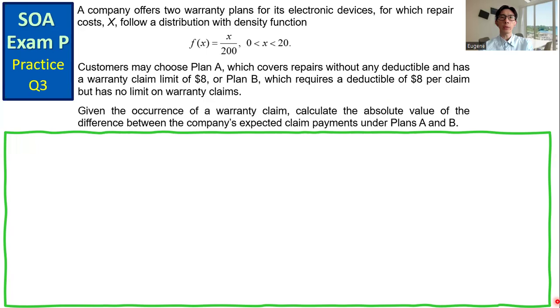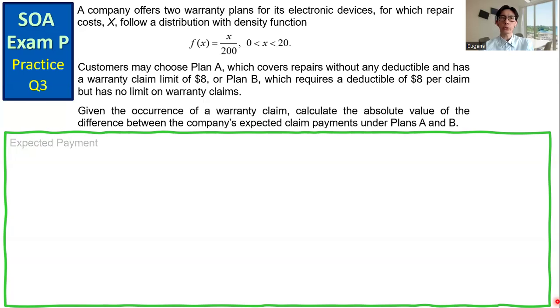Customers may choose Plan A, which covers repairs without any deductible and has a warranty claim limit of $8, or Plan B, which requires a deductible of $8 per claim but has no limit on warranty claims. Given the occurrence of a warranty claim, calculate the absolute value of the difference between the company's expected claim payments under Plans A and B.